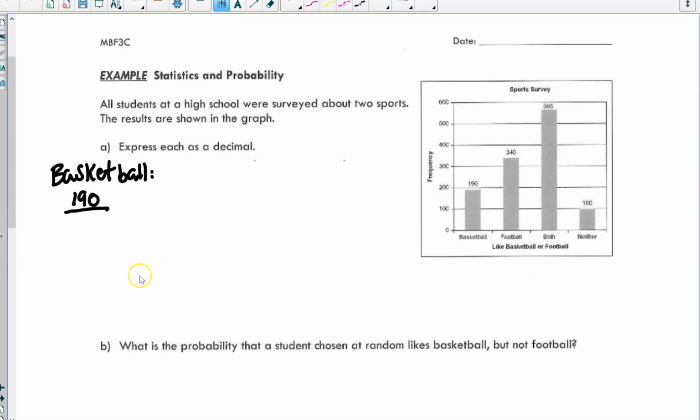Over, to figure out the total, we are going to add up 190 plus 350 plus 565 plus 100. Okay, and when you do that, you get 1,195. Okay, that's our total number of students. So we need a decimal here, right? So we get 0.16.